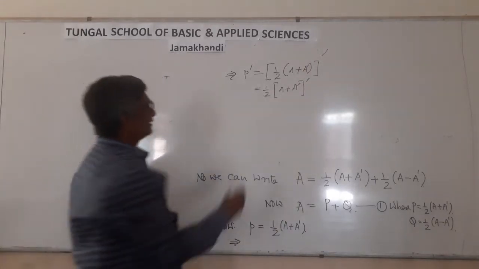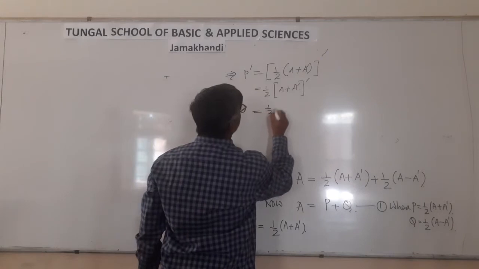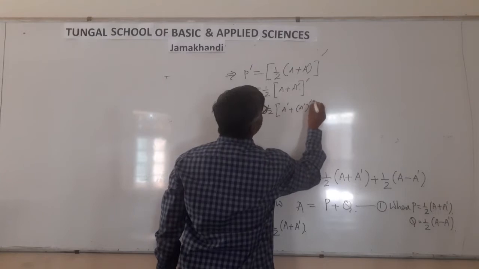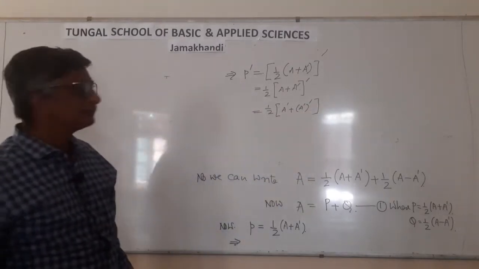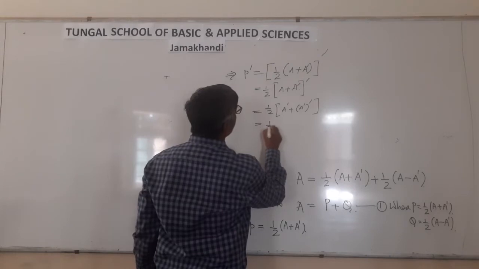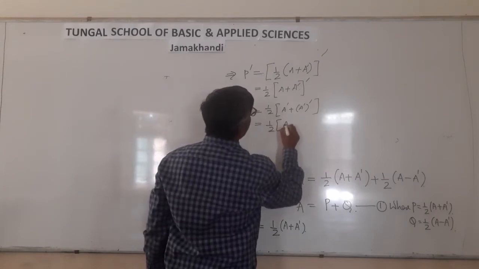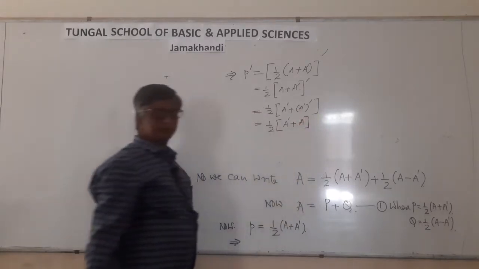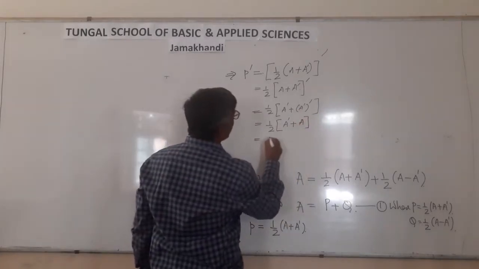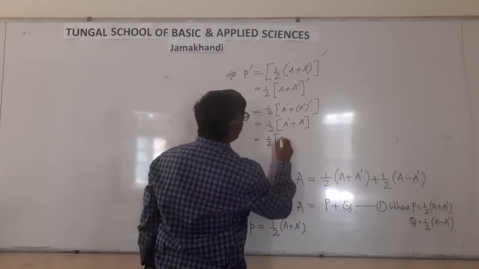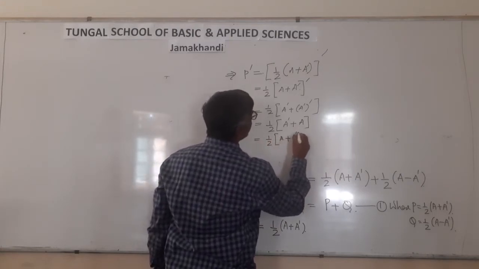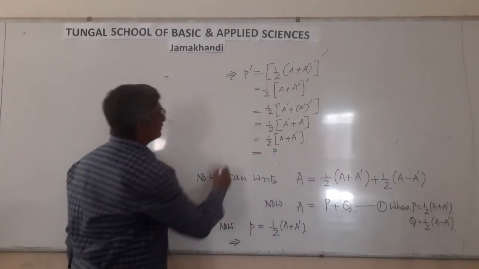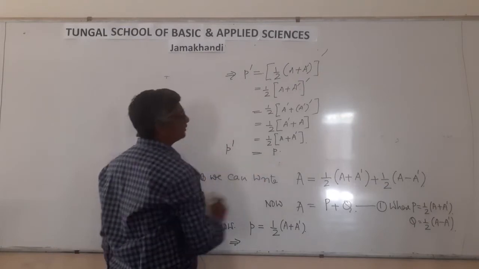This is equal to 1 by 2 (A dash plus A dash dash), and A dash dash is A. This implies 1 by 2 (A plus A dash). This is nothing but your P, means P dash equal to P.